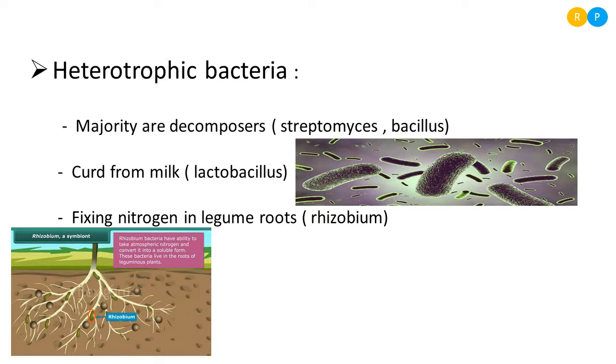So these swollen structures can be present in all kinds of leguminous plants. Legume bearing plants consist of this bacteria for fixing atmospheric nitrogen. So these are the three different kinds of heterotrophic bacteria. In different ways, they depend on some other organism or some other food products for their survival.